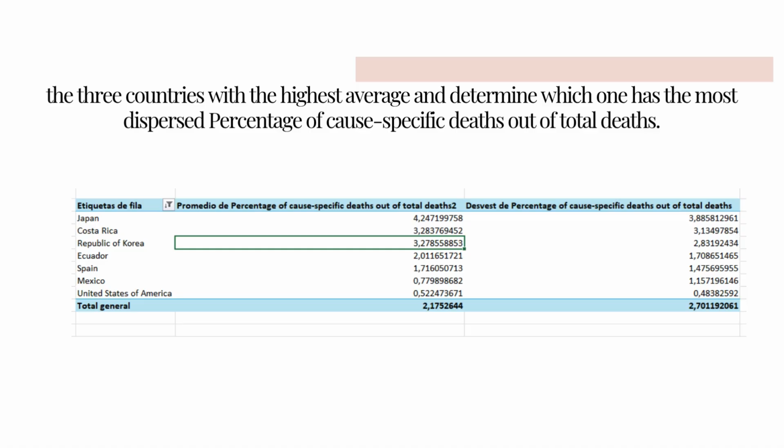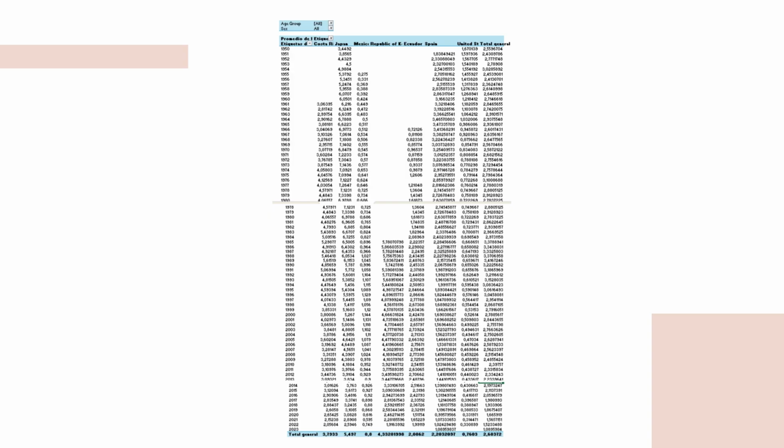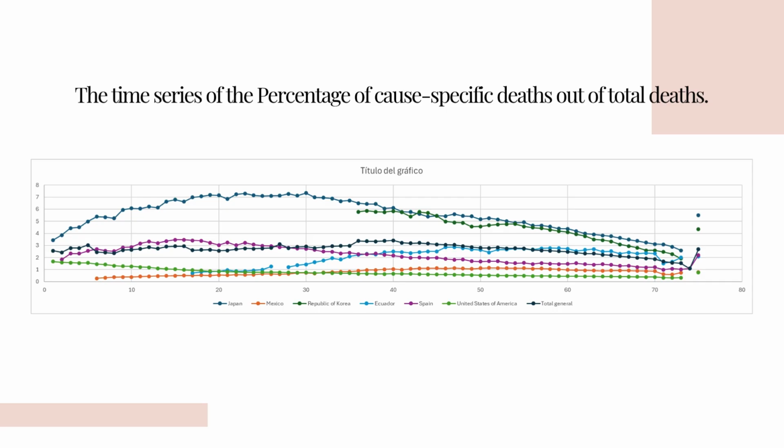The country with the most dispersed percentage, meaning the greatest variation over time, is Japan, with the highest deviation of 3.89, which indicates that its values change more between these years, in contrast to the United States, which is a more stable country. Then I made this table to analyze the time series of the percentage of cause-specific deaths.